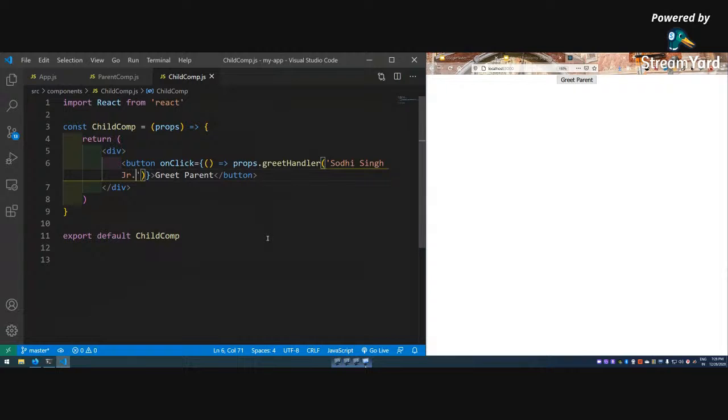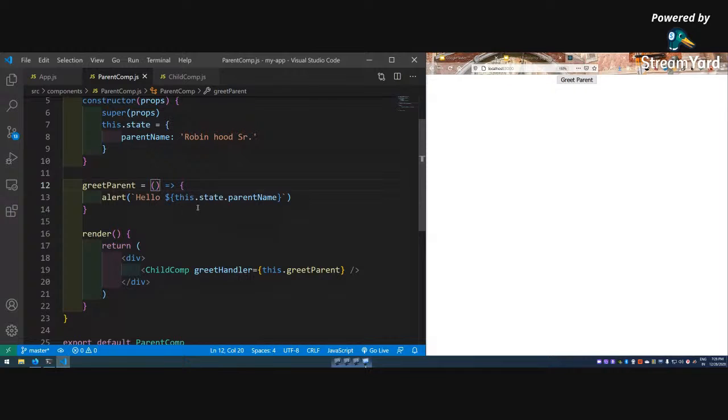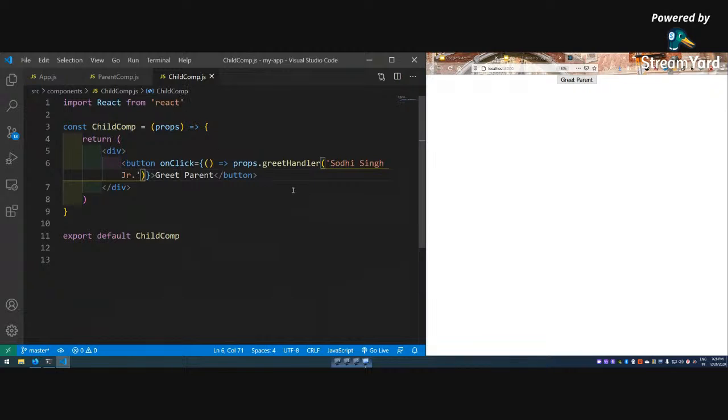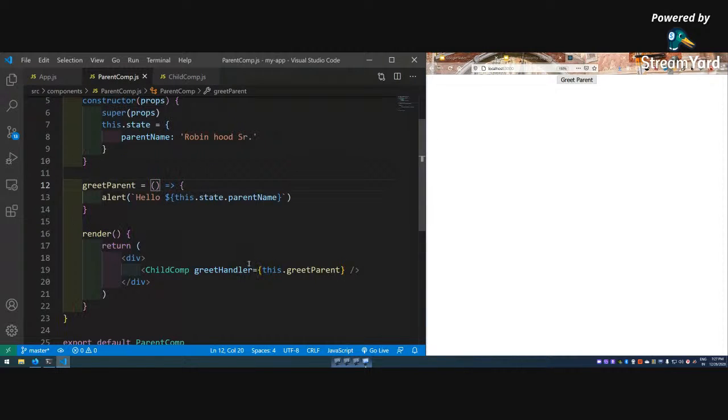Okay, so let me save it, and now I go back here, and now I'm getting some data here. Whenever I click here, I'm getting some data. This will be called like that only, but I'm getting actually some data here, and I can pass anything here. So I'm getting some data here, so I will say it as a name.